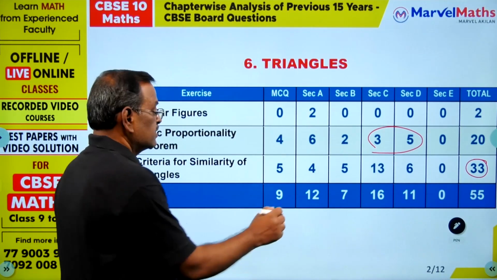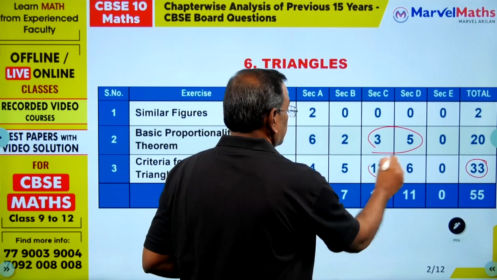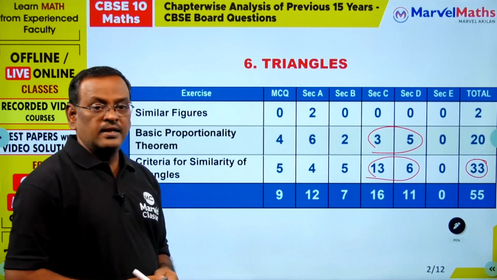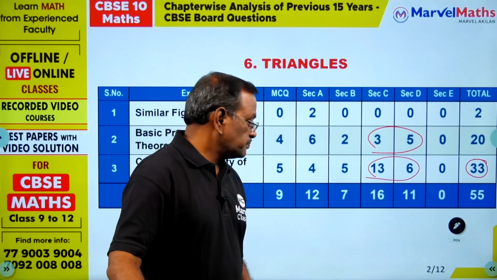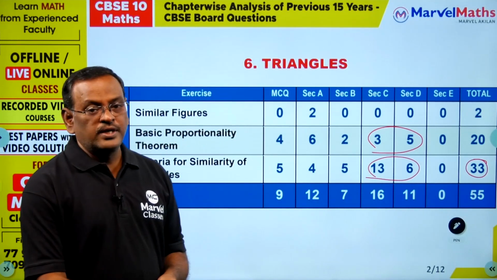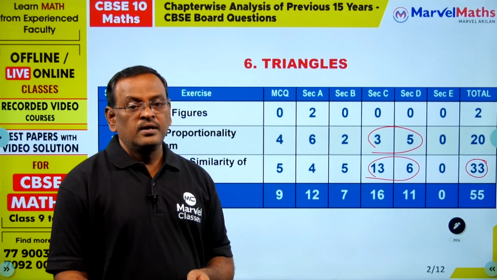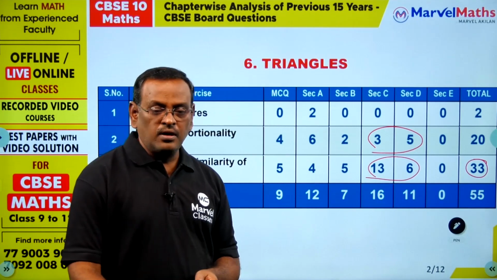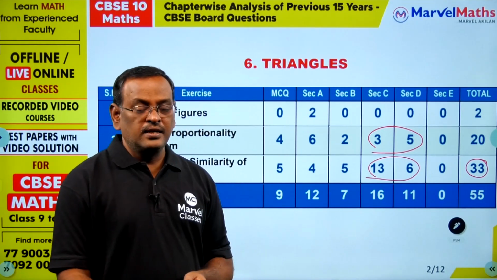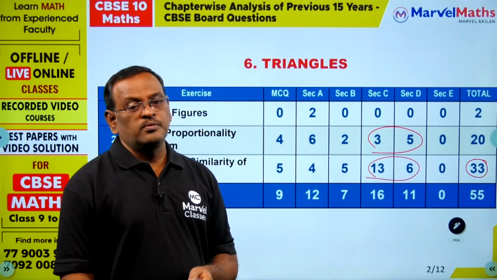Whereas in similarity criteria, around 20 to 30% of the questions come from the third exercise. Almost all the tough questions are there in NCERT. For additional questions you can go through previous year board questions.